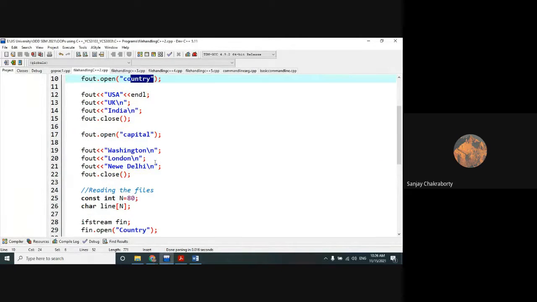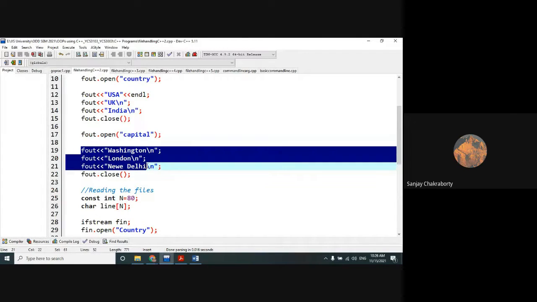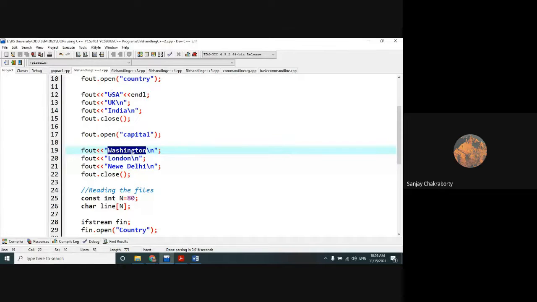Now within this capital file, we have written the capitals of all these three countries. Washington is the capital of USA, London is the capital of UK, and New Delhi is the capital of India, right?